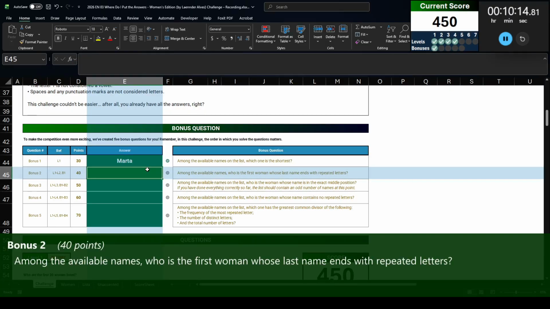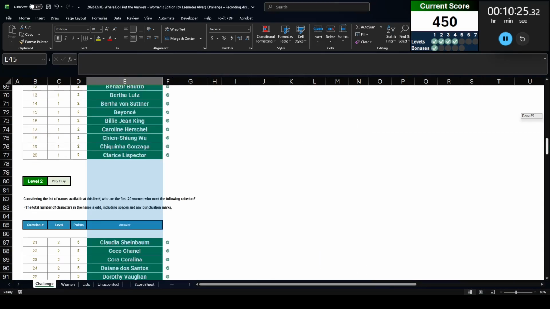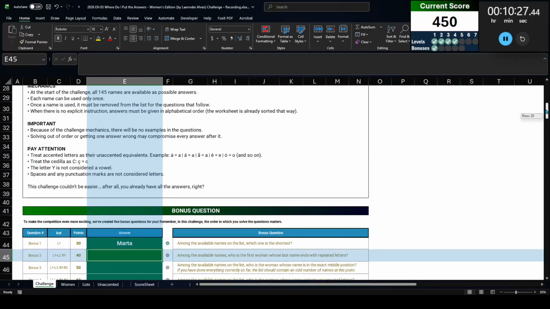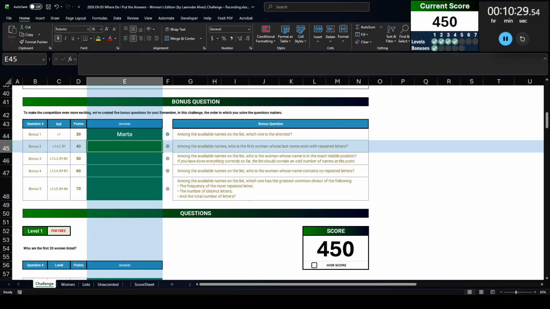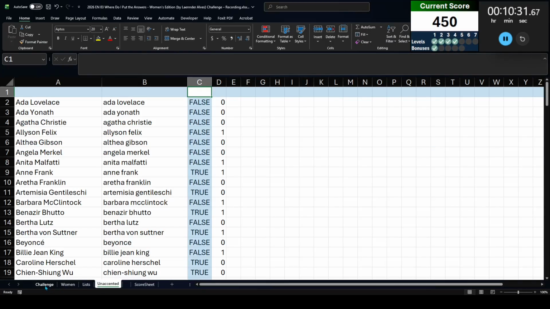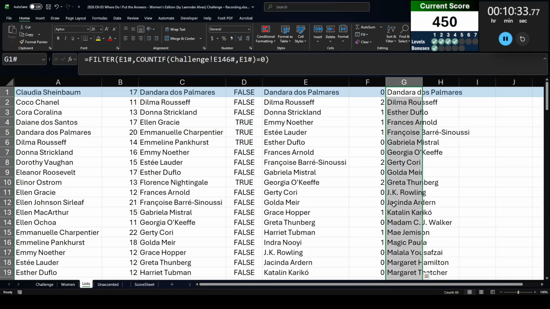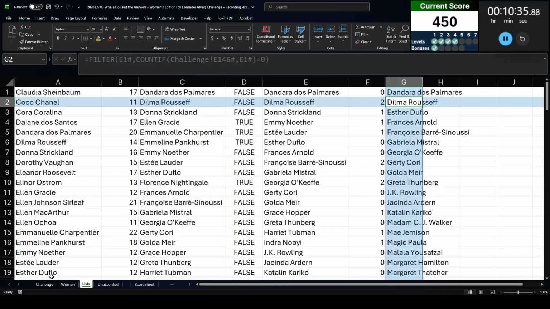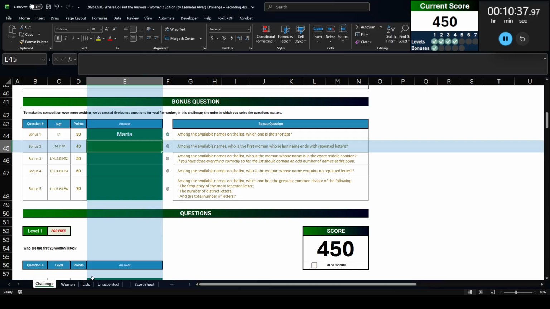Bonus 2, among the available names, who's the first woman whose last name ends with repeated letters? Okay, so this is after level 2. But then again, I am getting all of these correct. So it should still be the first woman on this list whose name ends with repeated characters, which is Dilma Rousseff there.